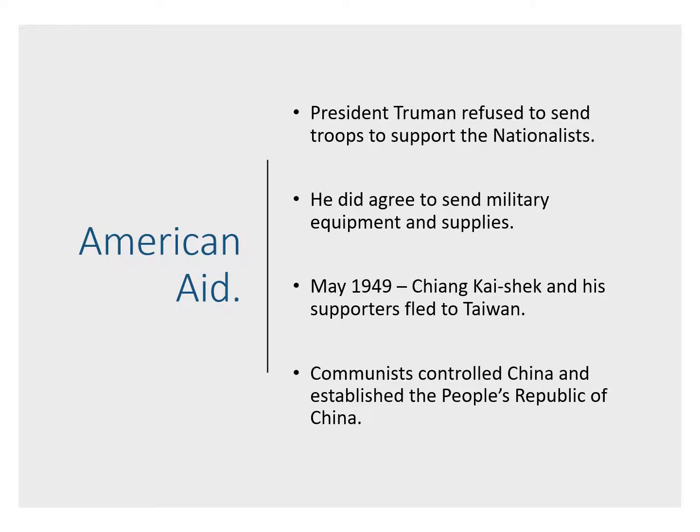Now, American aid. President Truman refused to send troops to support the nationalists. He did, however, agree to send military equipment and supplies. In May of 1949, Chiang Kai-shek and his supporters are going to be forced to flee to Taiwan due to the advancing communist forces under Mao Zedong. And because of this, communists will now control China, and they will establish the People's Republic of China. And to this day, China is a communist country.